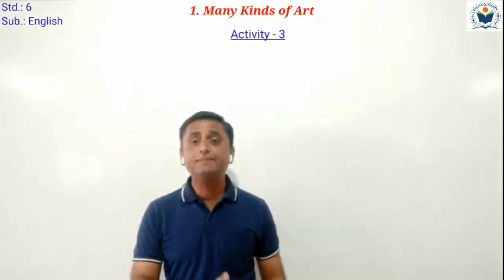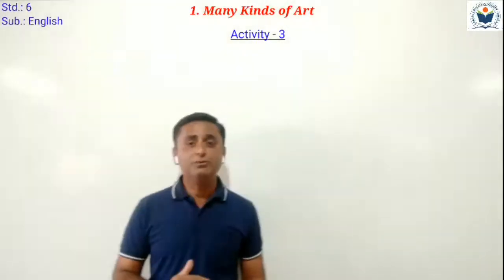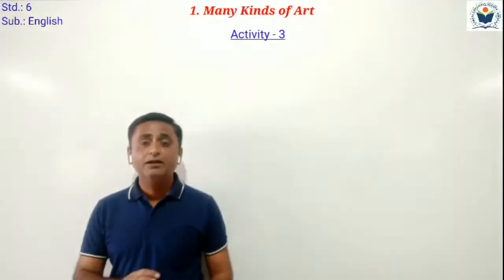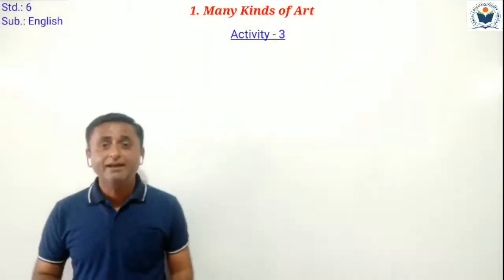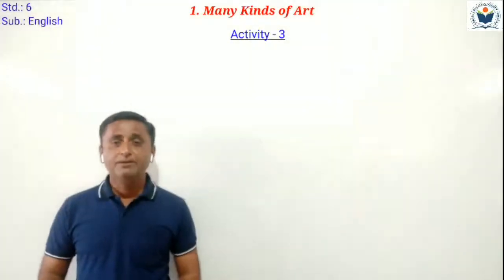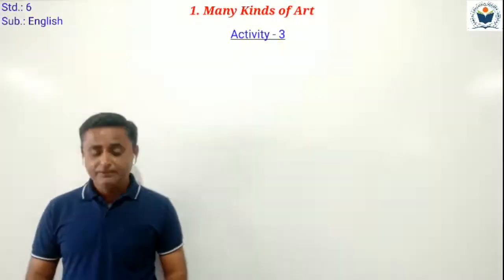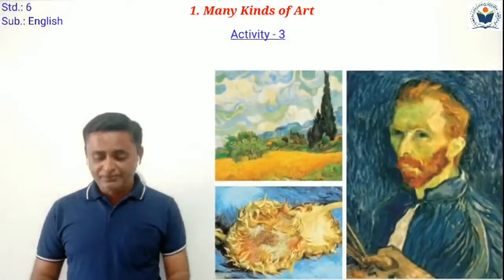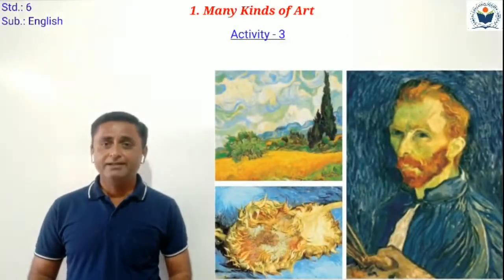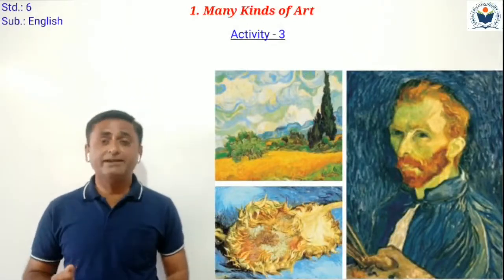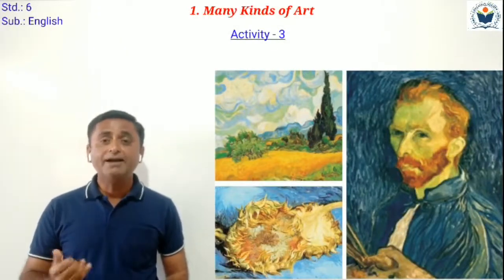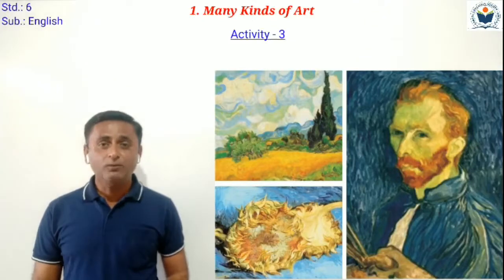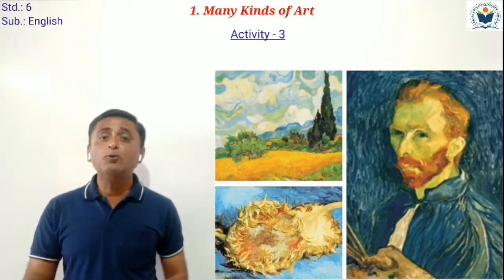First of all, I read from the textbook. You have to see the textbook and I read line by line and explain. So keep attention in your textbook. Students, see here, a picture of Vincent van Gogh is given. It is a self-portrait drawn by Vincent van Gogh. Okay, this is a self-portrait.